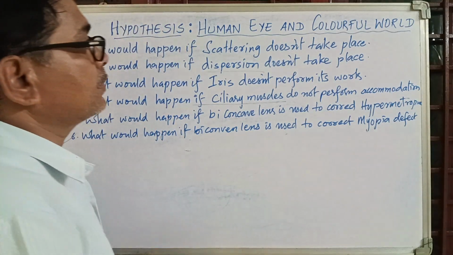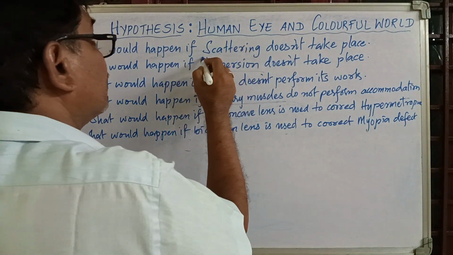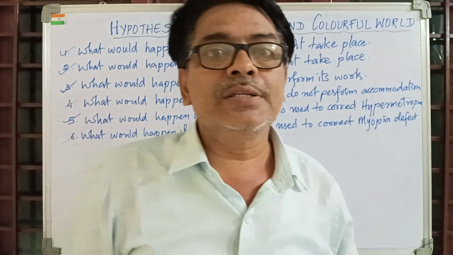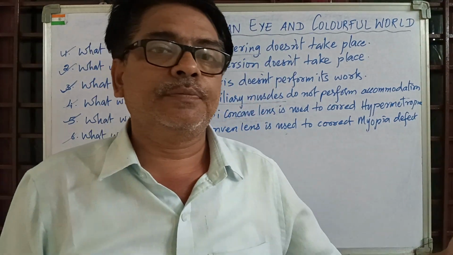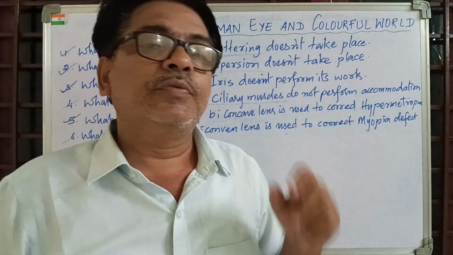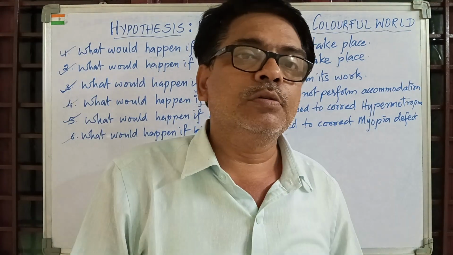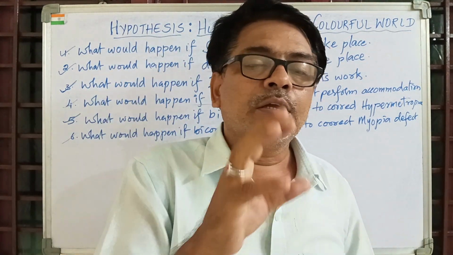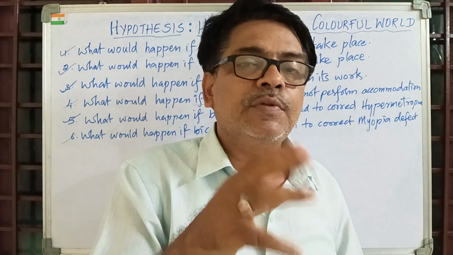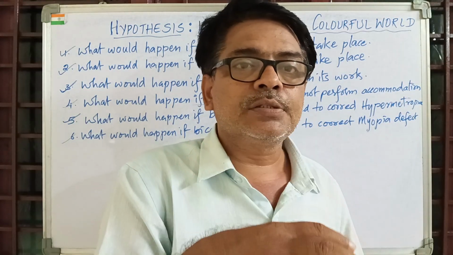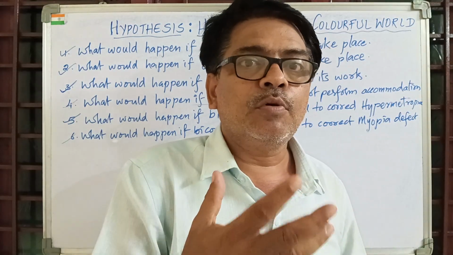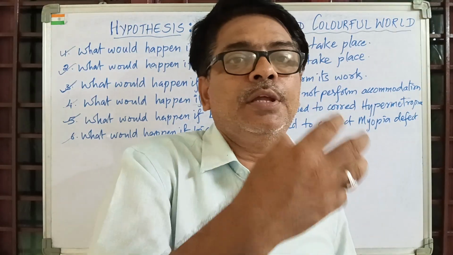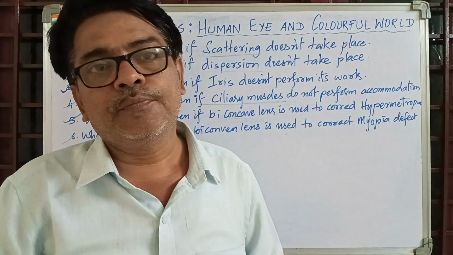Now the first one is what would happen if scattering does not take place? First of all, you should know what is scattering, re-emission of light. Atmosphere consists of nitrogen and oxygen molecules. When light falls on this, they tremble depending upon their size. If the size is more, they shake less. If the size is less, they shake more. In this process, they re-emit some amount of energy.